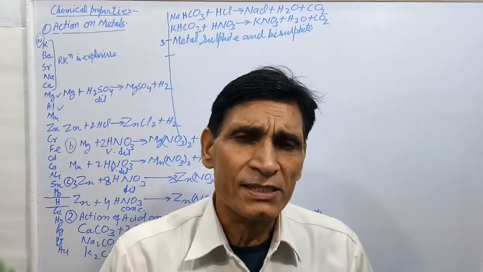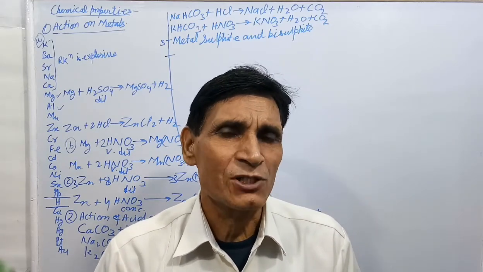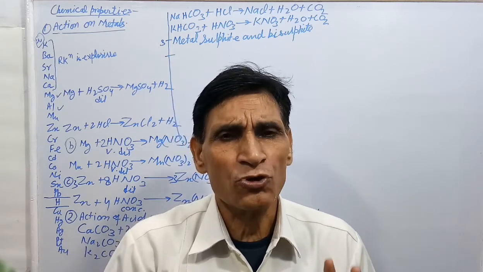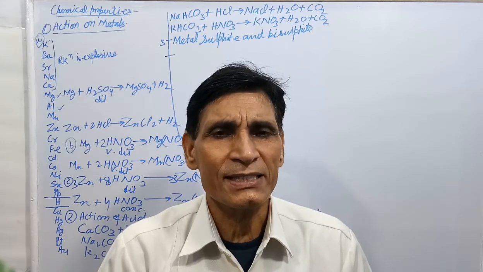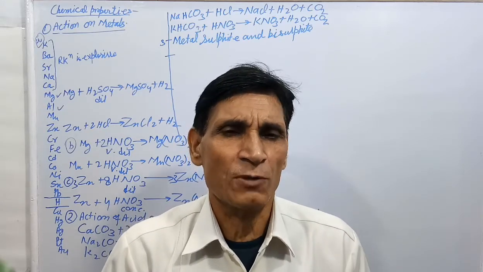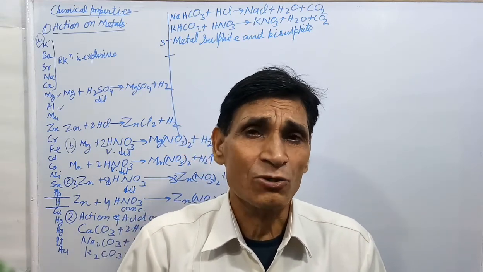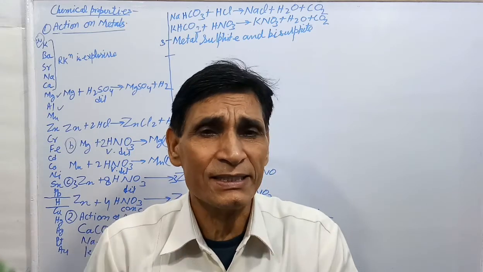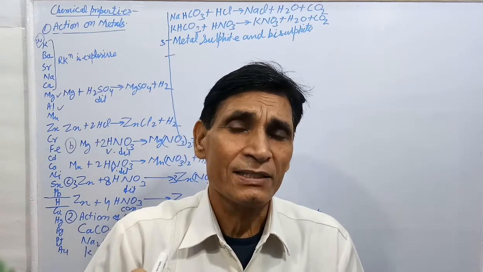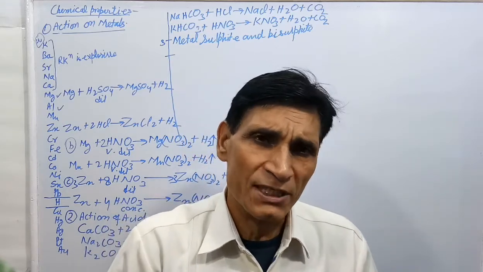Metal sulfite and bisulfite react with dilute acid to form respective metal salt of that acid, and with the release of a suffocating smelling gas, a colorless gas evolves. The smell of the gas is suffocating. It has bleaching property. It turns blue litmus red, then bleaches it. It turns orange yellow color of potassium dichromate solution to green. The gas is SO2, remember. And this SO2 gas also decolorizes pink color of potassium permanganate solution.